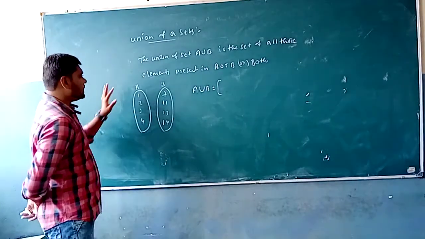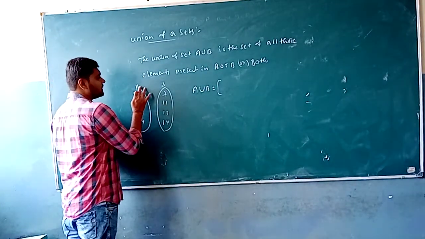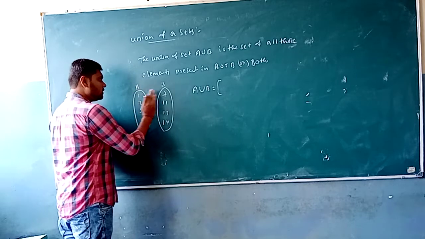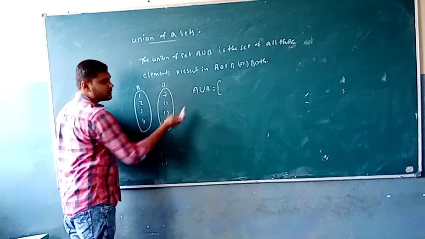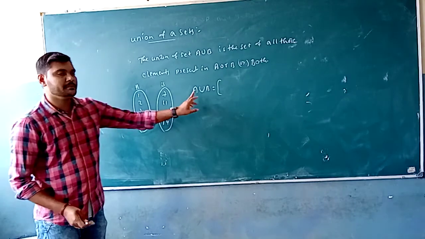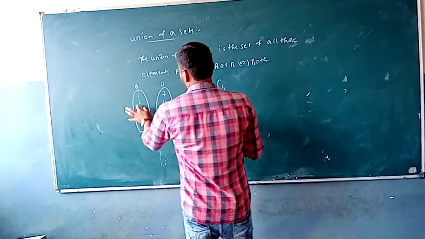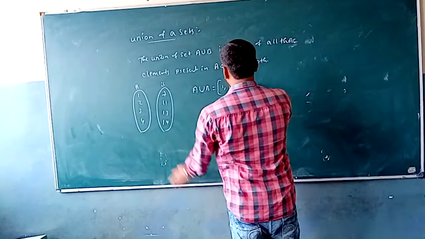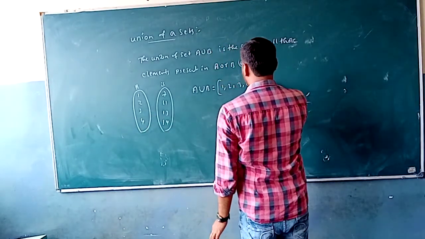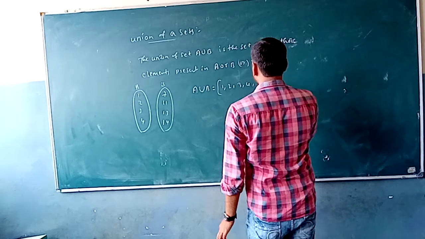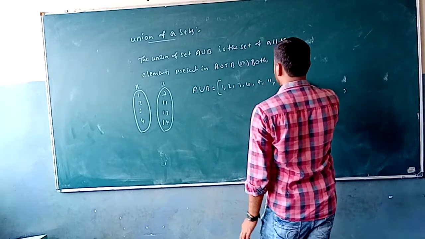Now A union B is just this: the elements present in A or B. The elements present in either set we put together in one group, and that set we call A union B. Now, the elements in A union B are 1, 2, 3, 4 and 7, 11, 13 and 14.